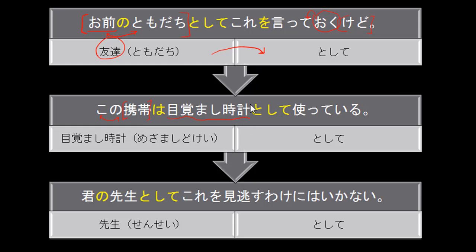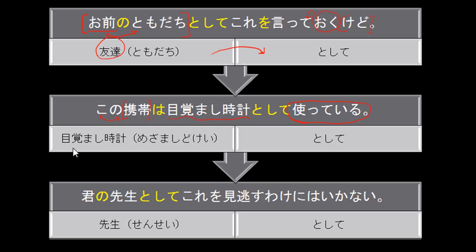And then again, we have our toshite grammar. In this case, it's saying that one item is being used in the functionality of another item. So I'm using this cell phone as an alarm clock. I went ahead and showed the using. This is the te form of the verb tsukau, which means to use. Altogether, we have I'm using this cell phone as an alarm clock. Hopefully that isn't too difficult to understand. I'm assuming it'll be fairly easy.